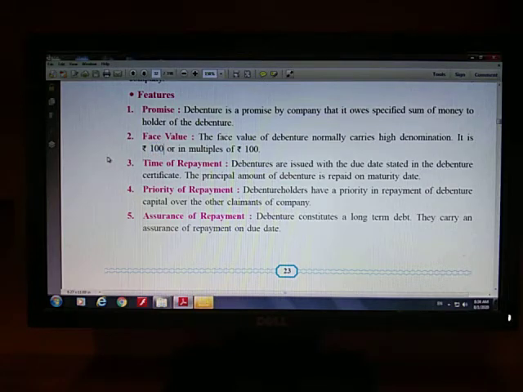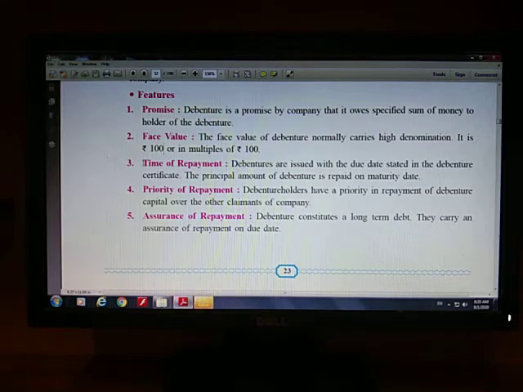One thing you must always remember here is that whenever you have voting rights, the face value will be less. Equity shares have voting rights, so face value is less. Preference shareholders and debenture holders don't have any voting rights, so the face value of preference shares and debentures, both are very high. For example, if an equity share is of say 10 rupees, then the preference share face value may be 50 and the debenture face value may be 100.